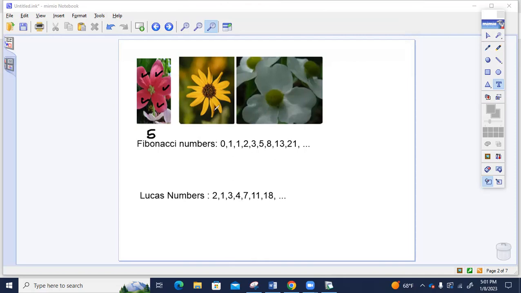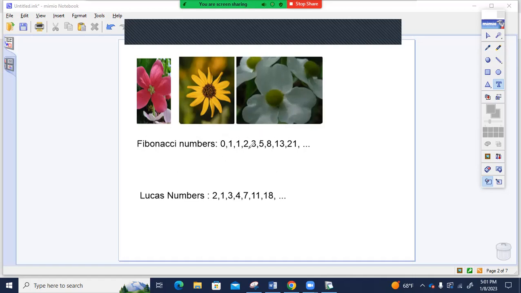This flower, 1, 2, 3, 4, 5, 6, 7, 8, 9, 10, 11, 12, 13. 13 petals. And this flower, 1, 2, 3. 3 petals. So 5, 13, and 3. These numbers, 5, 13, 3, are all Fibonacci numbers.